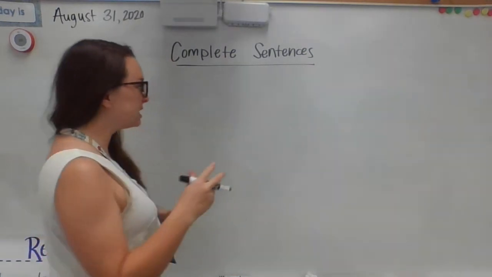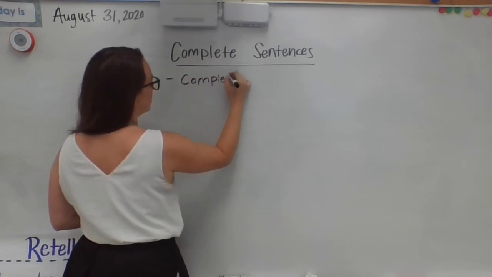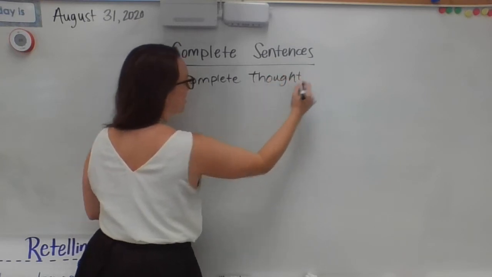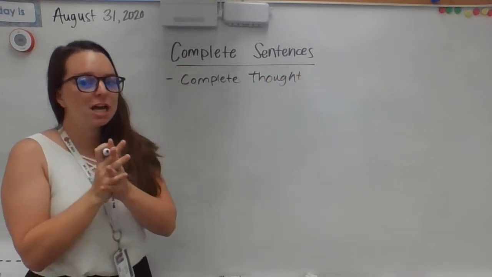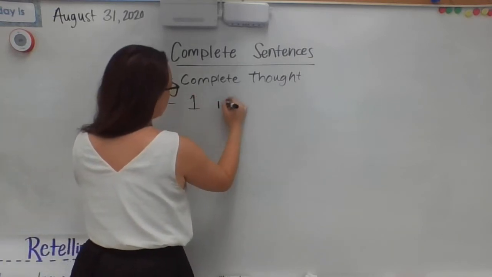A complete sentence is one complete thought. It does not have extras. It does not have too many ideas, and it's not just a part of a thought. So it's one idea.